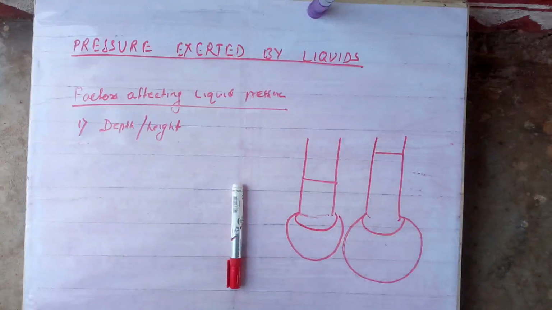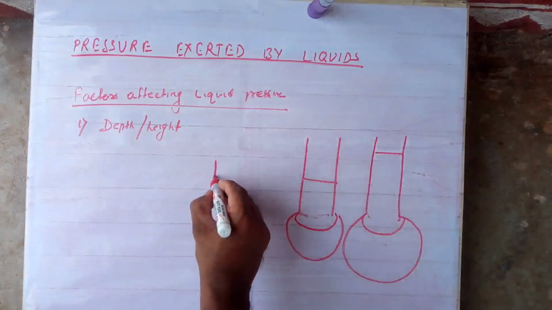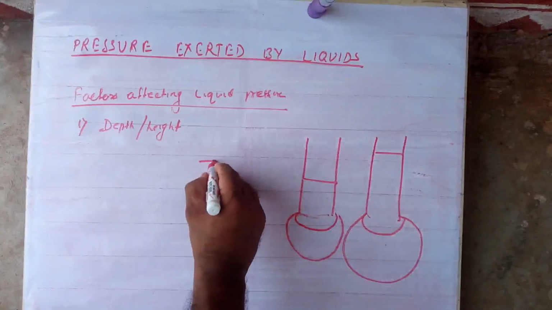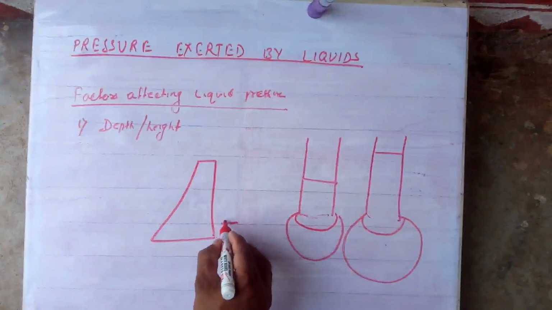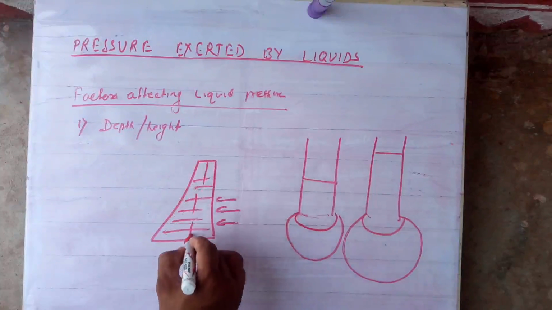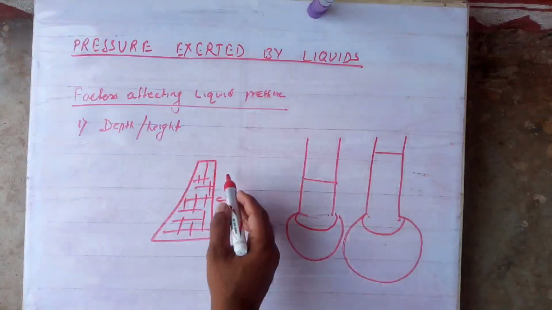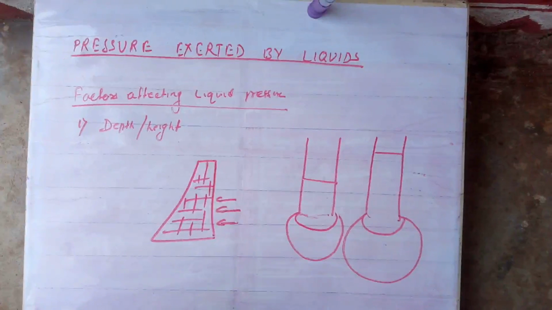Next, because of this only, dams, you know water dams, are wider at the bottom. They are wide at the bottom because pressure is more. To resist that pressure, the base of the dam is wider than the top. It goes from wide to narrow toward the top because the pressure up there is low. I hope I am clear.